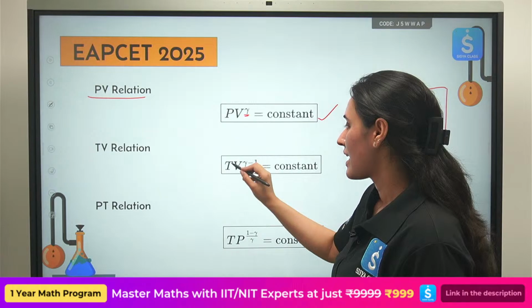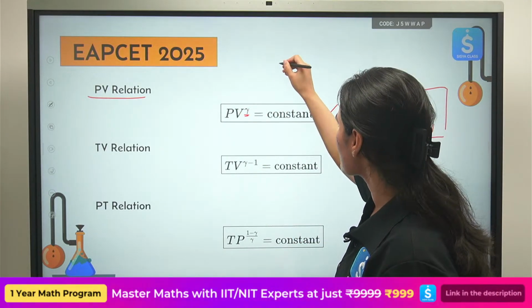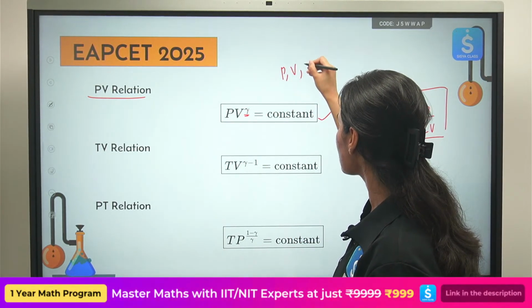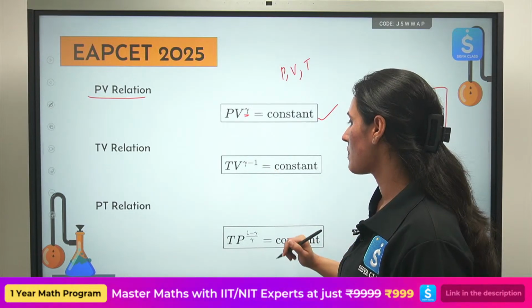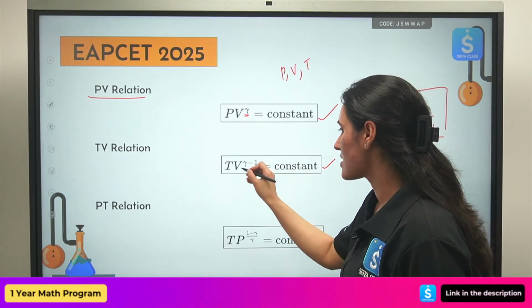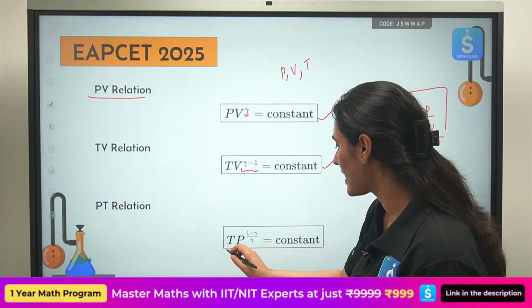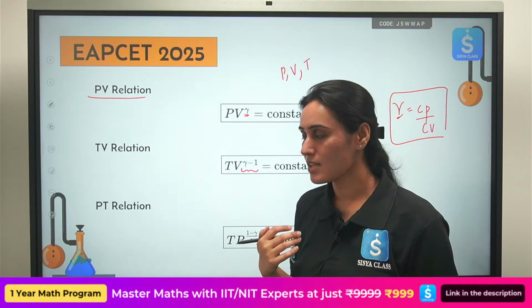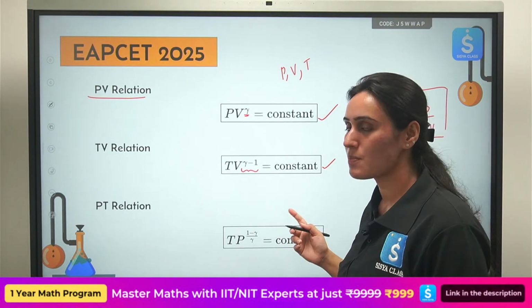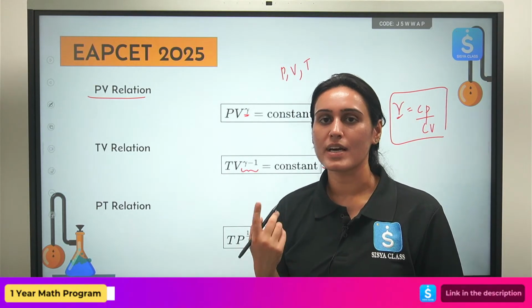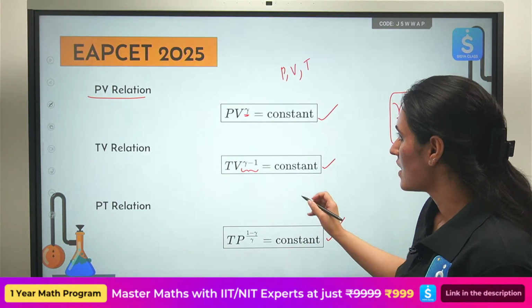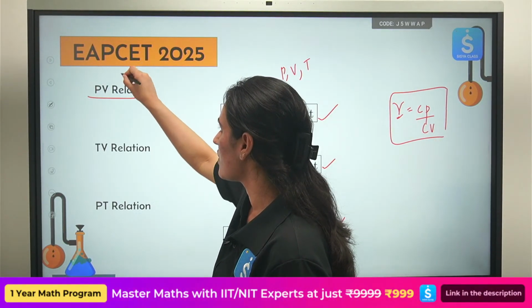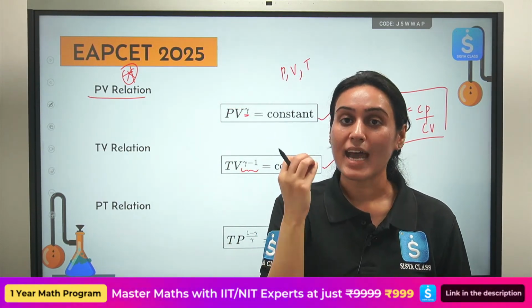TV relation, temperature, volume. This P is pressure, right? V is volume, T is temperature. TV raised to the power gamma minus 1 is a constant. And finally, the temperature and pressure relation: temperature into pressure raised to the power (1 minus gamma) over gamma is a constant. So these three formulas you should know, they can be asked directly also.